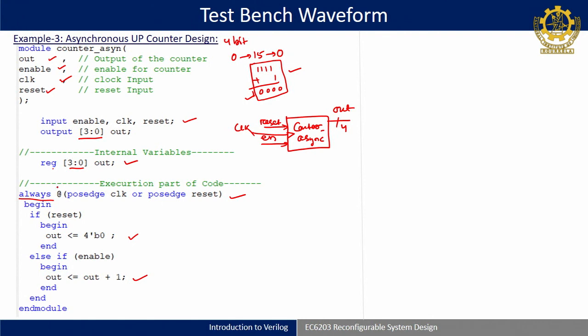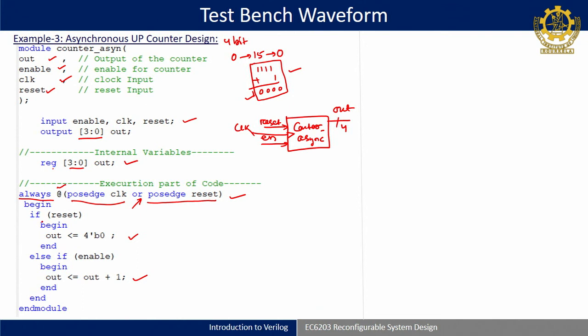So, always at the positive edge of clock, okay, or positive edge of reset. Okay. So, that means here my reset is active high. So, reset is high means output will be 0, okay, and reset is low means it will act as a counter. Okay, understood.